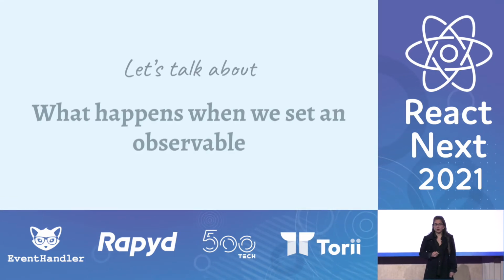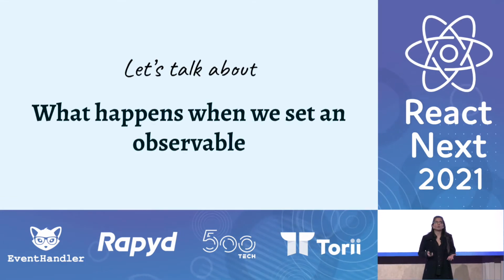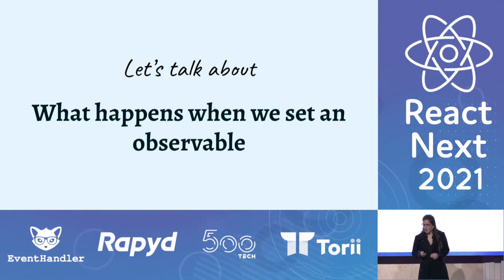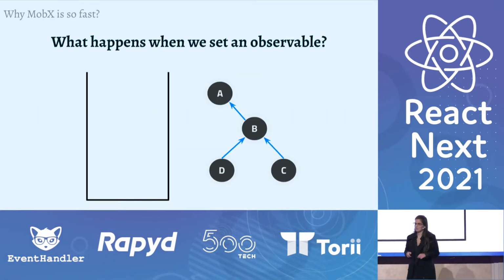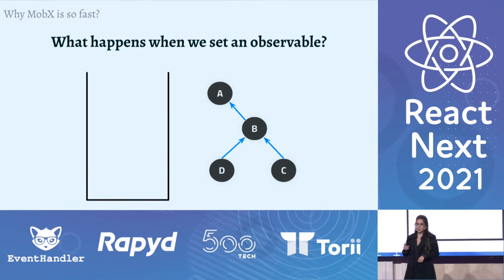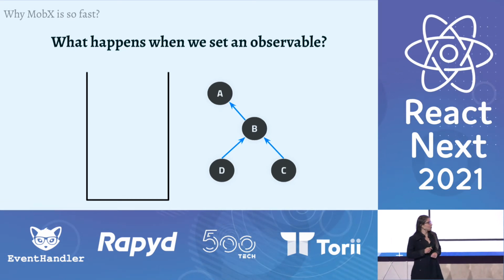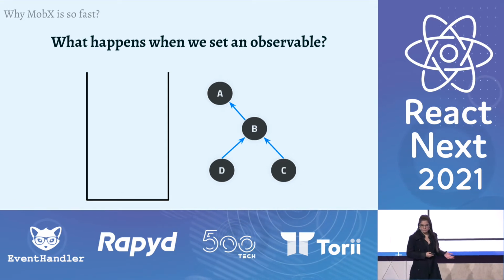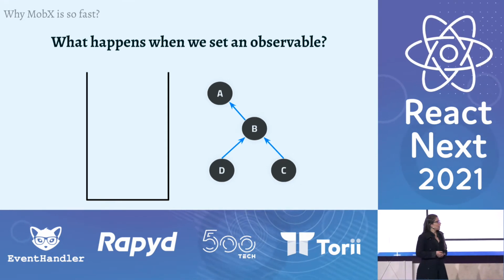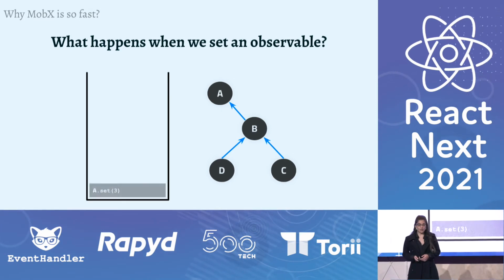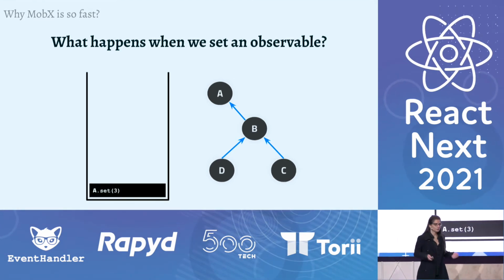We need to talk about what really happens when we set an observable. So here you see 4 observables. You see observable A, B, C, and D. Observable B watches A, C watches B, and D also watches B. Now, let's say that we set A to a new value, 3.